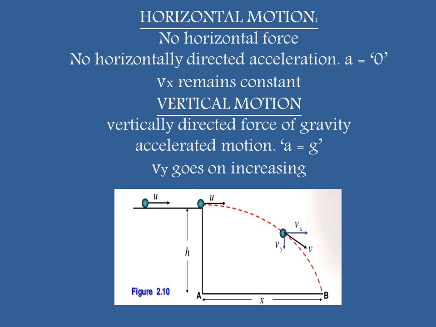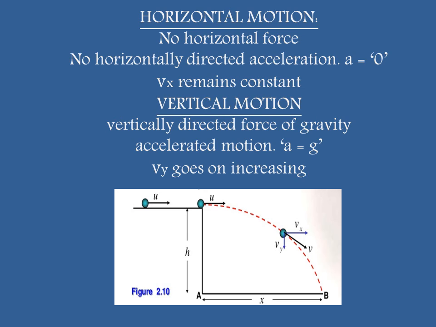During this half projectile motion, we are going to discuss its two motions, the horizontal motion and vertical motion. Along the horizontal motion, there is no force and therefore no acceleration will be produced along the horizontal direction because Vx remains constant.